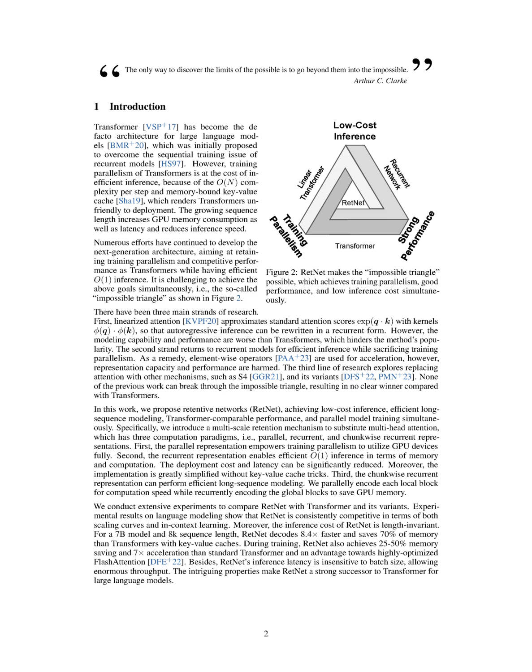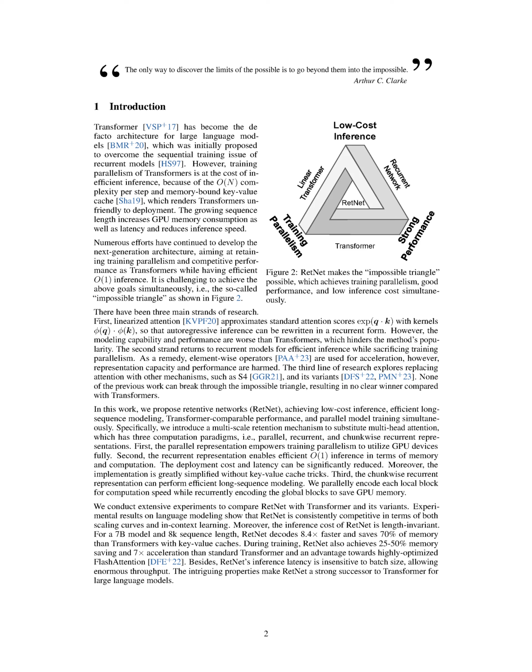Many researchers have tried to develop a new architecture that retains the benefits of the transformer model, such as training parallelism and competitive performance, while also offering efficient inference. However, achieving all these goals at once has proven to be a challenge, often referred to as the impossible triangle. There have been three main approaches to this problem.